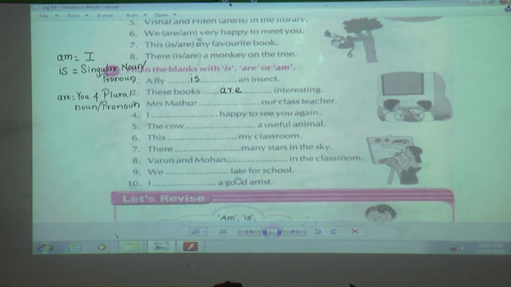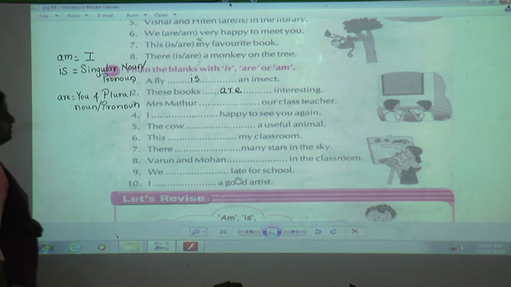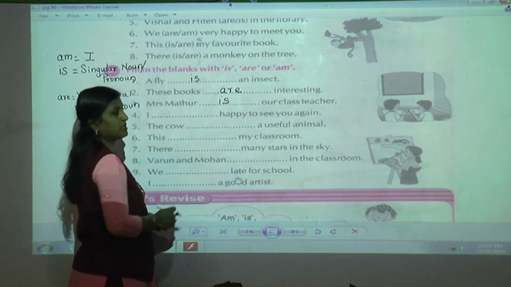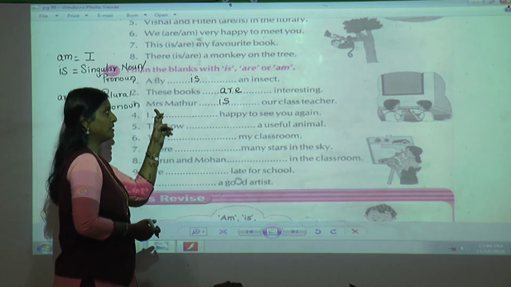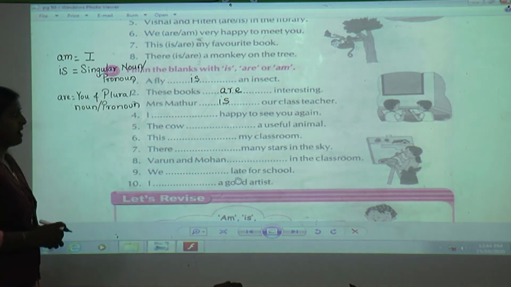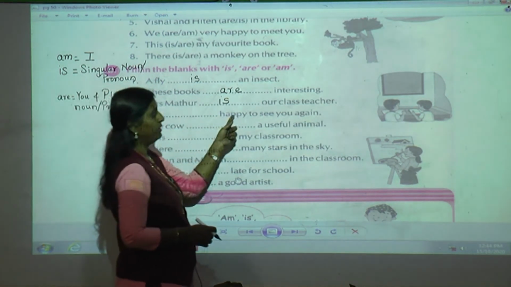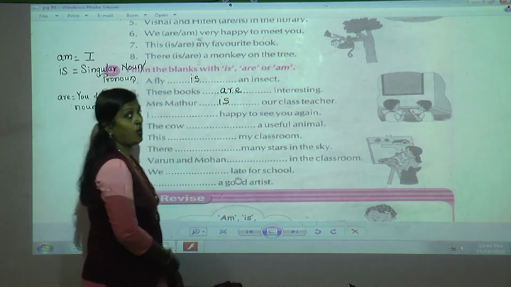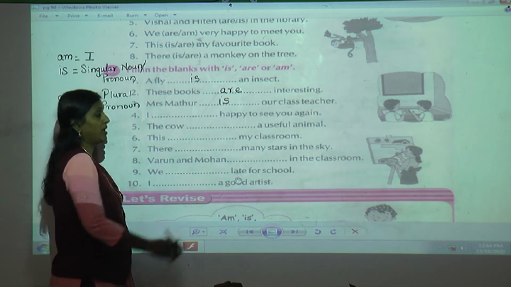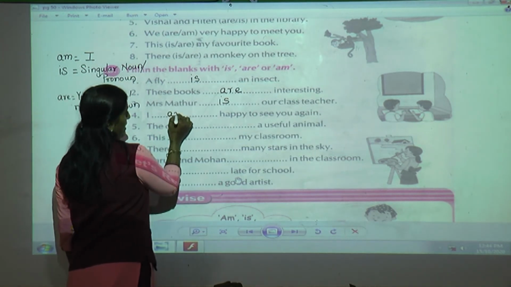Mrs. Mathur dash our class teacher. So tell me, students, Mrs. Mathur is single or singular person? Yes. So talking about a single lady, she is our class teacher, that is Mrs. Mathur. So I am going to use is. I dash happy to see you again. Now I is singular, but what I have told, which verb we are going to use with I? Yes, am.